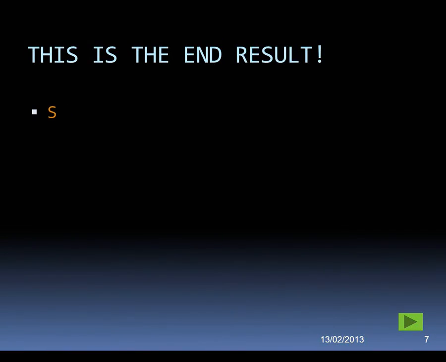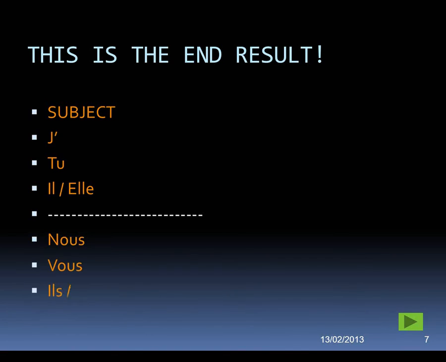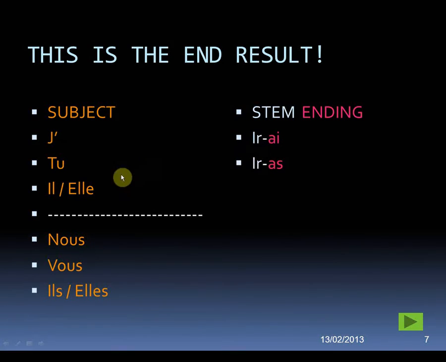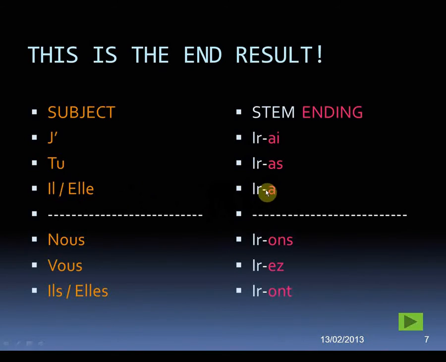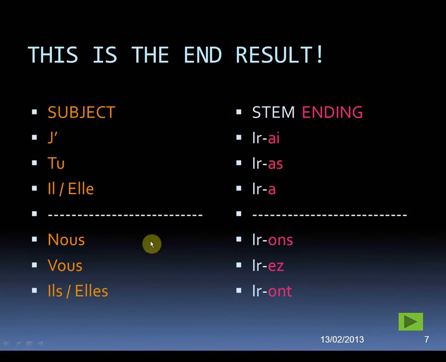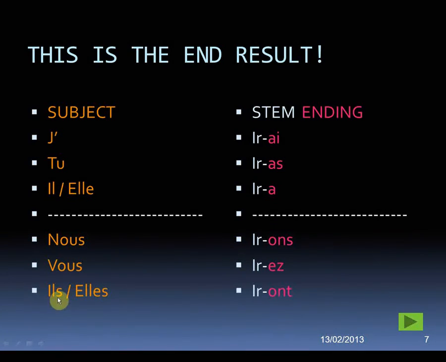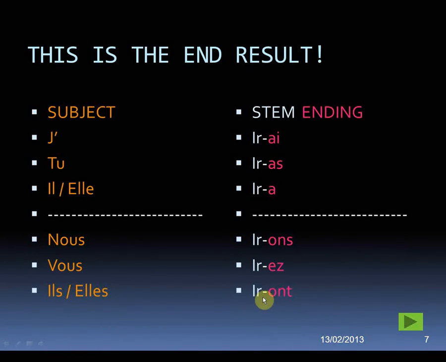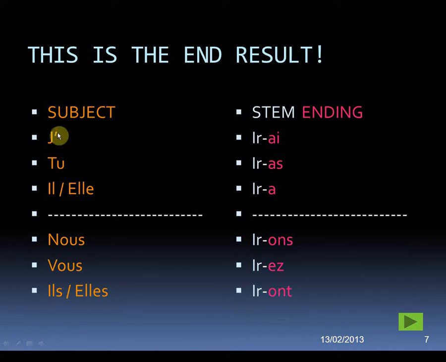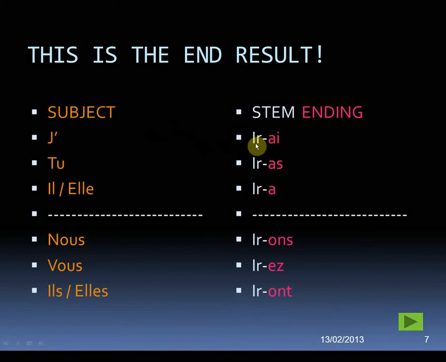Next we have one that begins with a vowel. So we'll have j'irai from aller. Tu iras, il ira, elle ira, and then obviously the line separating subjects that are singular from subjects that are plural, top and bottom. Nous irons, vous irez, ils iront, ou elles iront, masculine plural, feminine plural. So there's a fully conjugated aller in the future tense. Obviously paying attention to the fact that the je form has to apostrophize because the next word begins with a vowel.